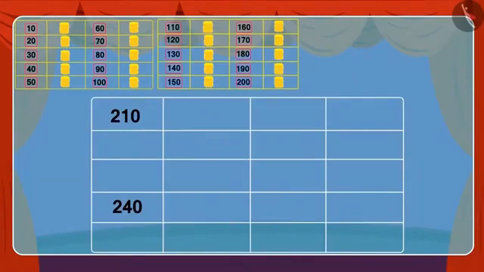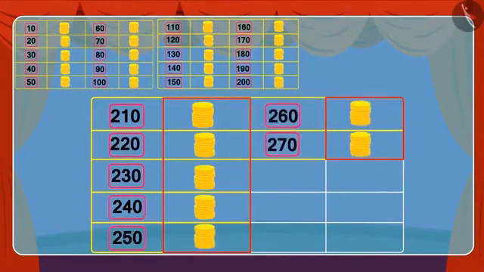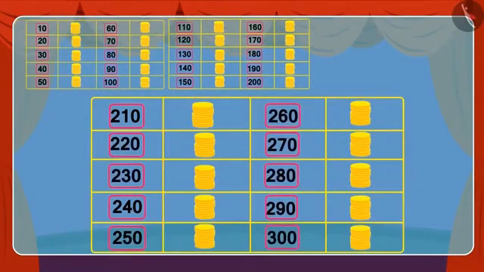Can you help Babban in counting coins from 200 to 300? Come, let's help Babban by filling the blanks in this table. This is absolutely right. Bravo!